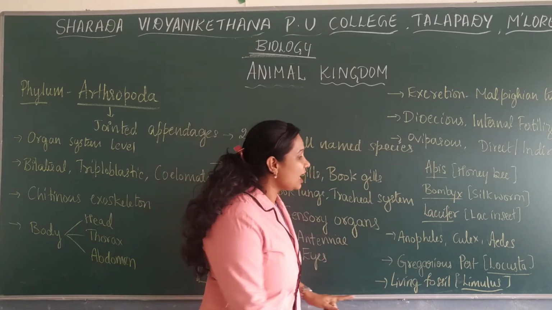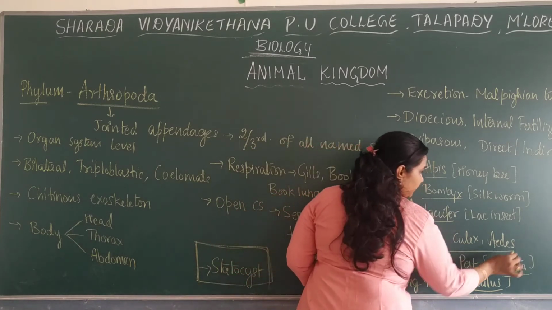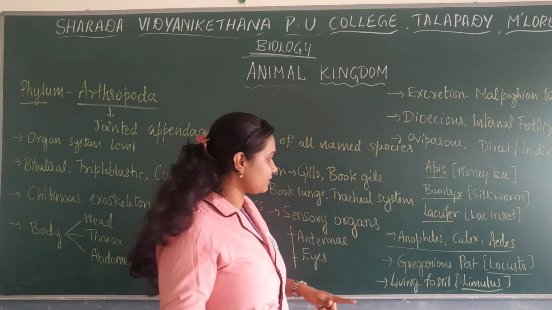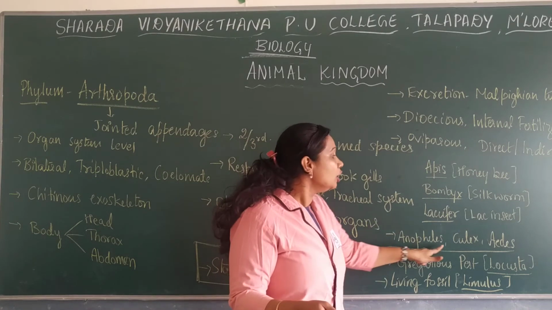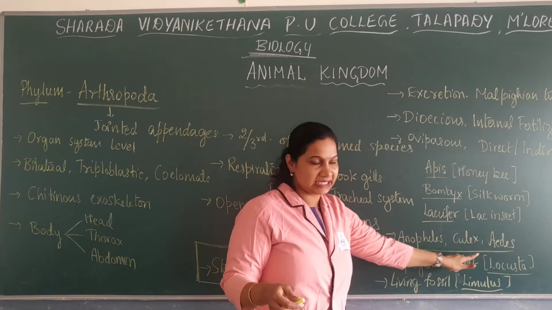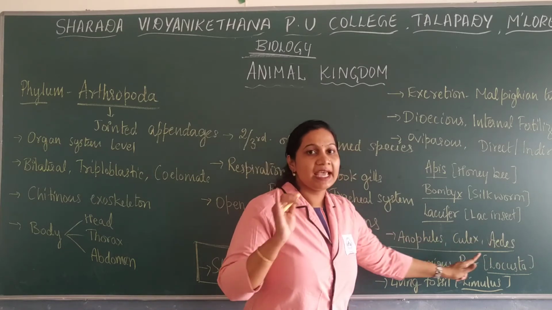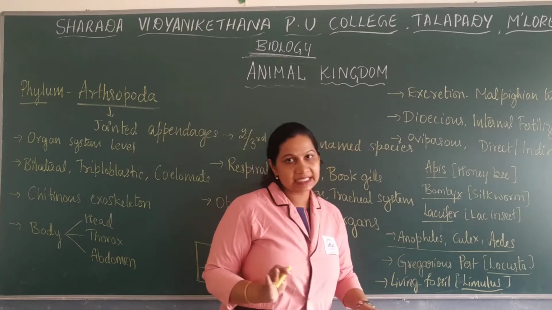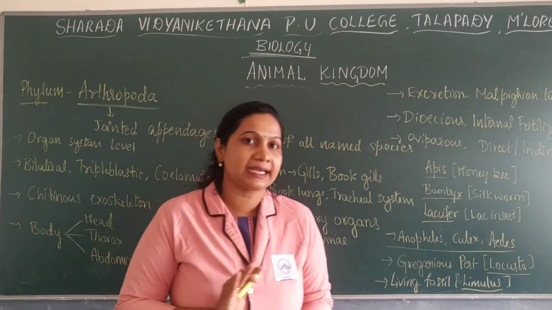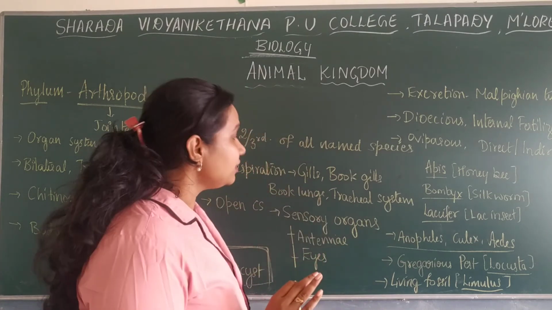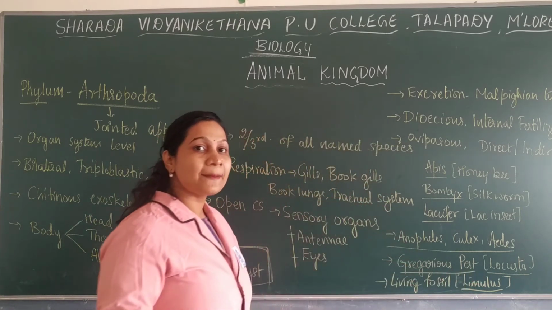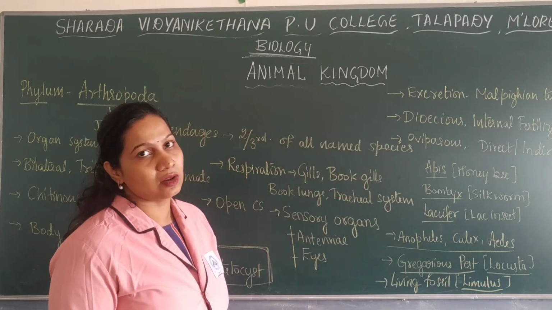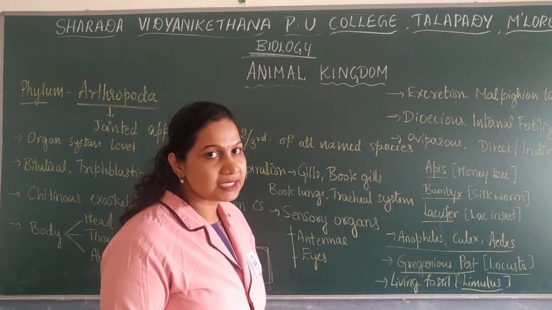Now there are a few vectors which spread diseases. Vectors include Anopheles, which is a malarial vector, Culex, as well as Aedes. These are mosquitoes, and they mainly act as vectors. Then there is a gregarious pest known as Locusta.